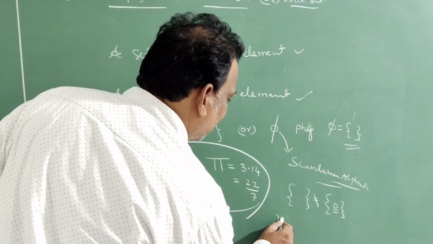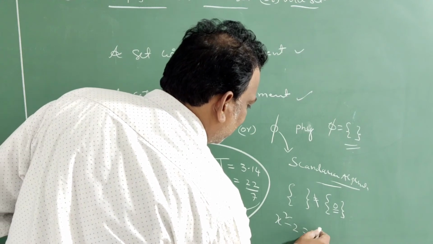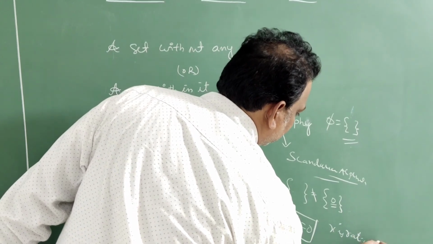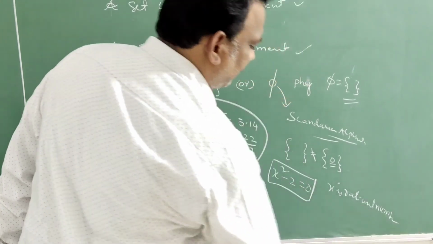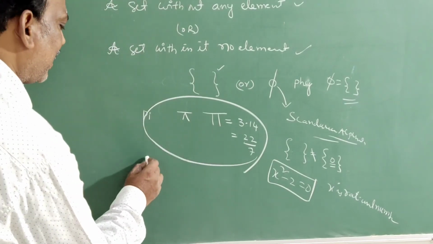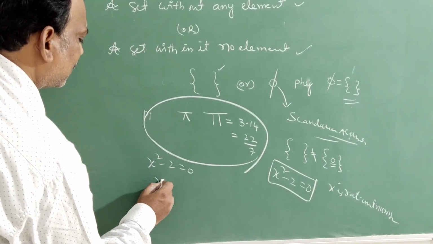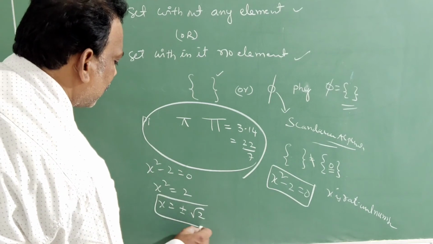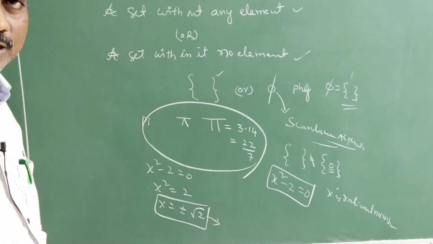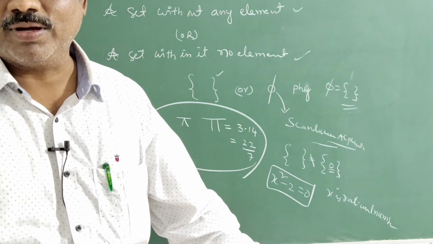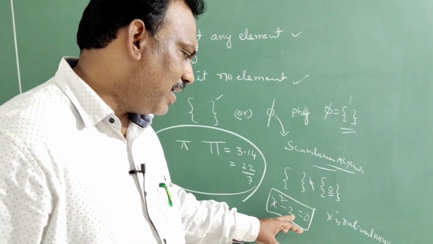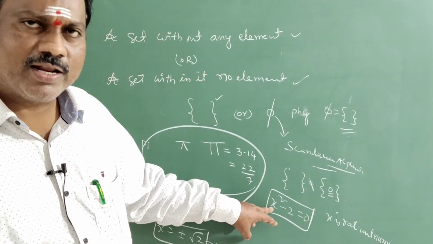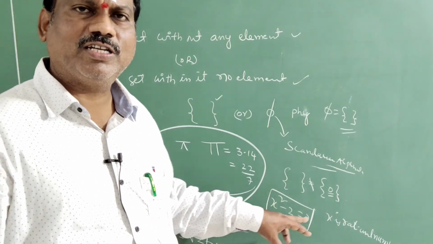Next, one more example. x square minus 2 is equal to 0, where x is a rational number. What kind of set is this? x square minus 2 is equal to 0 means x square is equal to 2, x is equal to plus or minus root 2. Root 2 is which number system? Irrational number system. They told x is a rational number. That means if you replace x with a rational number, this equation must be satisfied.